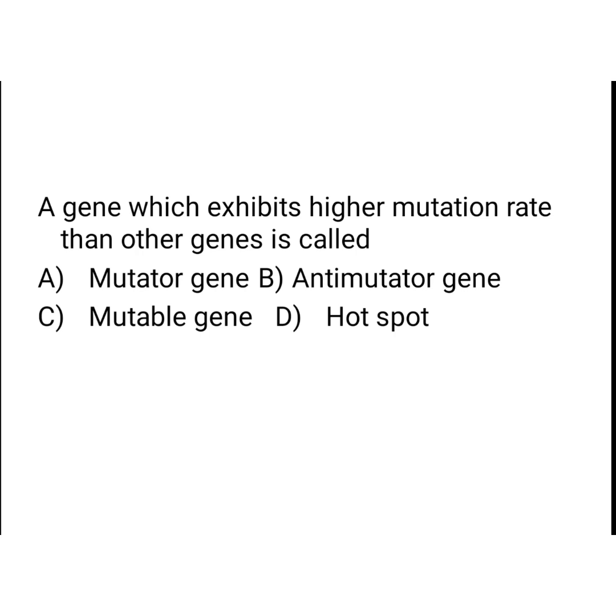And mutator means what? Some genes increase the spontaneous mutation rate of some other genes of the genome. They increase. Anti-mutator means they will suppress. Mutable means they will exhibit. Please read the terms carefully and answer the question. These are confusing terms. Here the answer for this question is option C, mutable gene. A gene which exhibits a higher mutation rate than other genes is called a mutable gene. Option C. Take a note and be clear on this.